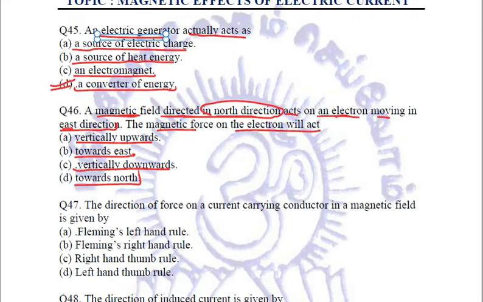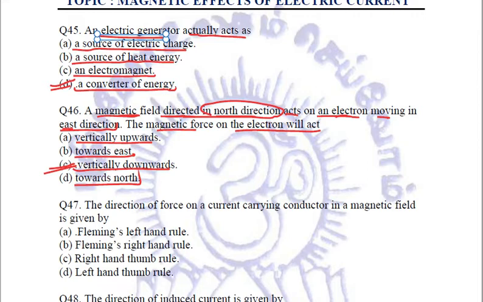Electron is moving to east, so you will have to take the current's direction to be west. Now place your forefinger towards north and your middle finger towards west. See where the thumb is pointing. That will be the direction of the magnetic force. And when you see it, you will see that it is vertically downwards. So the answer is option number C, vertically downwards.